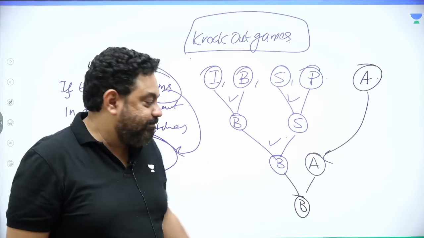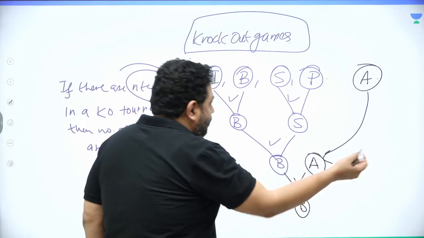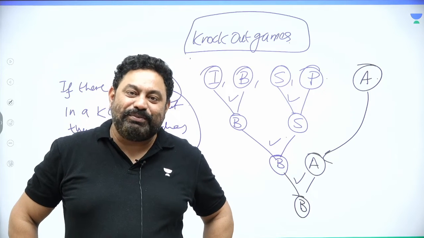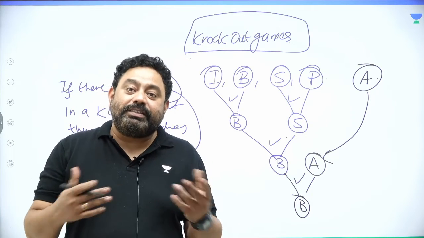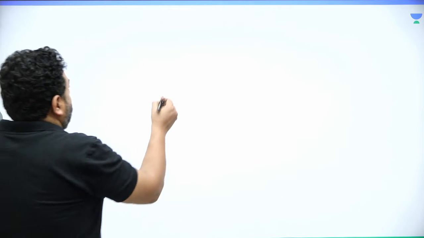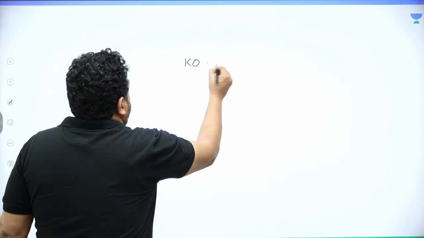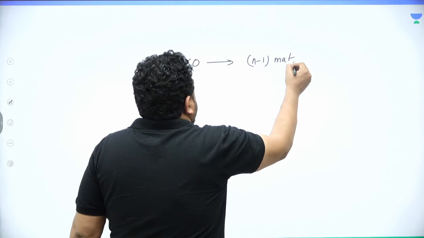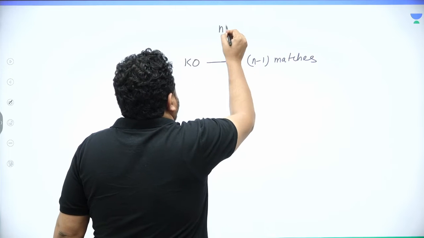5 teams, one more match, 4 matches, not at all a problem. 5 teams, 4 matches, right? So keep this thing in mind. In case of a knockout tournament, guys, the number of matches is n-1, if there are n teams,